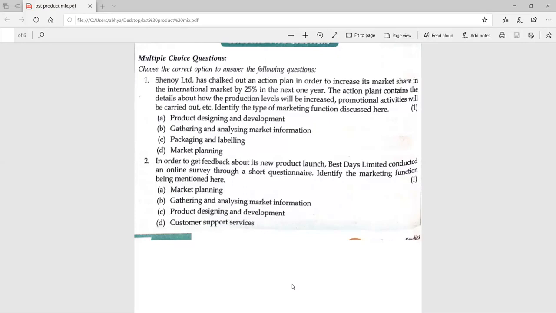Yes, everyone is giving me the correct answer. Whatever answer you people are giving me, that is the market planning. Yes, everyone has given me the correct answer, very good.